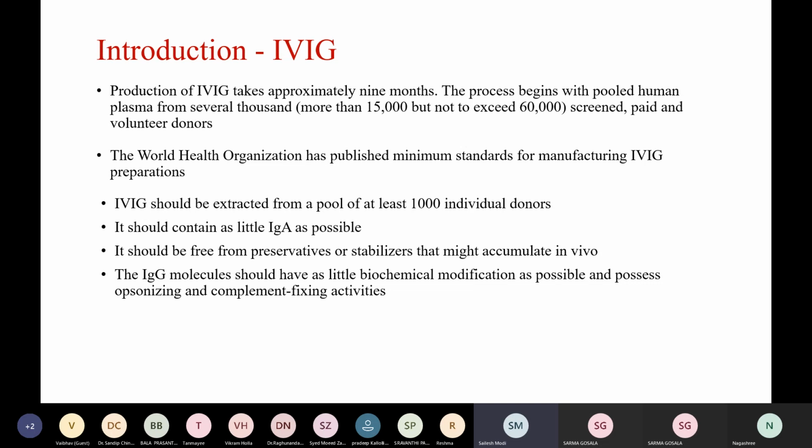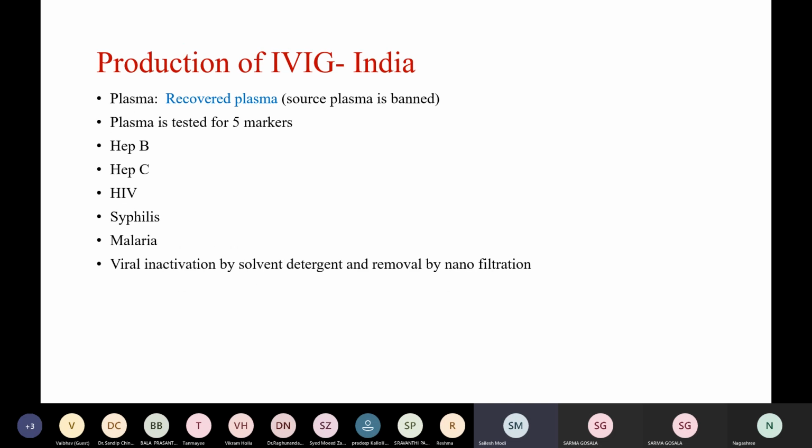It should contain as little IgA as possible. It should be free from preservatives or stabilizers that might accumulate in vivo, and the IgG molecules should have as little biochemical modification as possible and possess opsonizing and complement fixing activities.